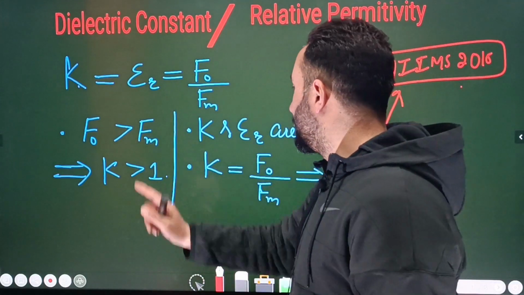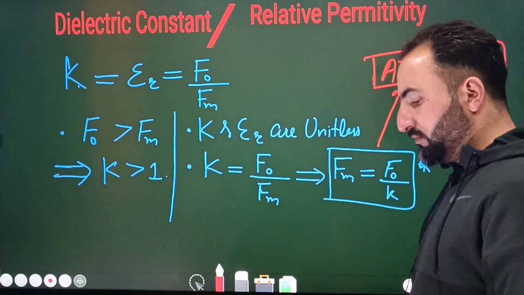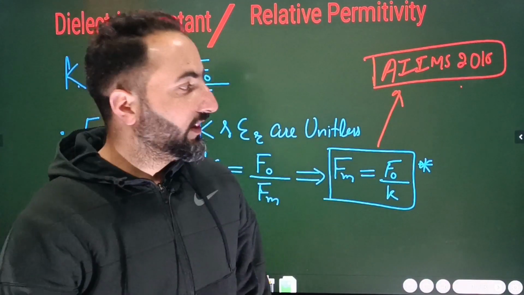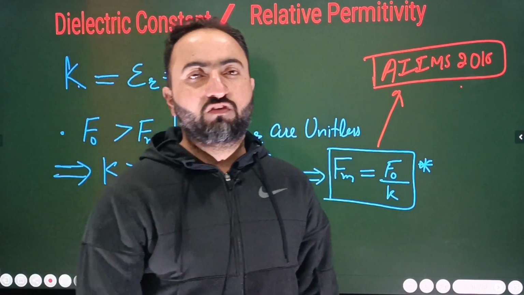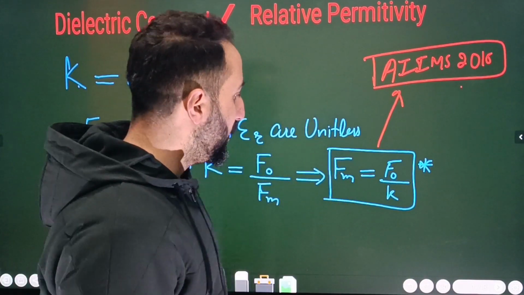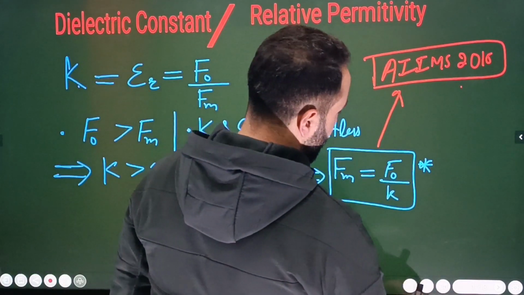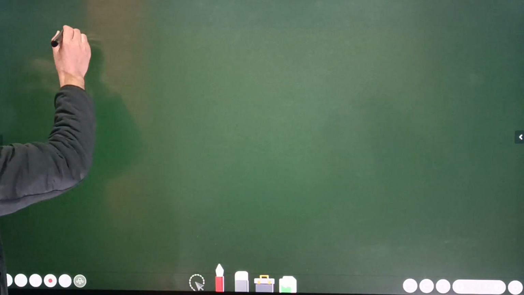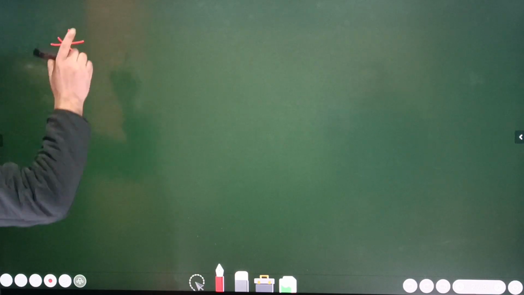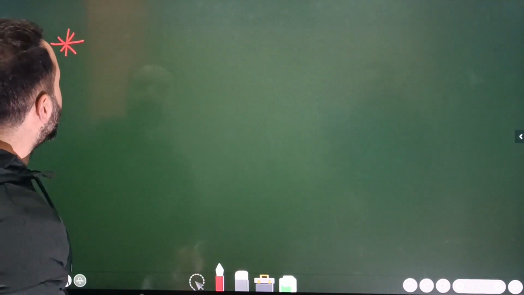Next, from this equation what follows is Fm is equal to F naught divided by K. This equation is used to calculate the force between the two point charges when they are separated by a material medium. Then there's one more important point, highly important point, and it's like this.